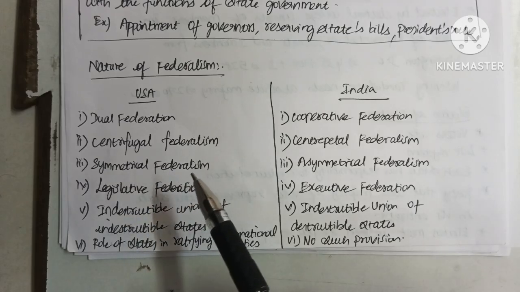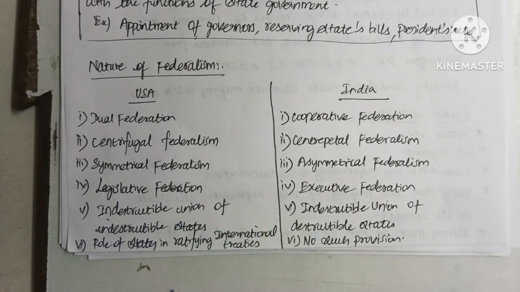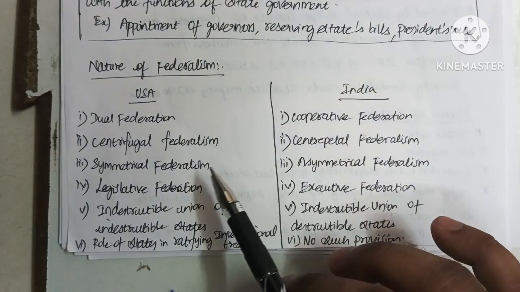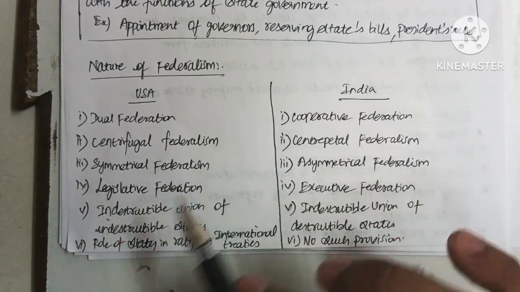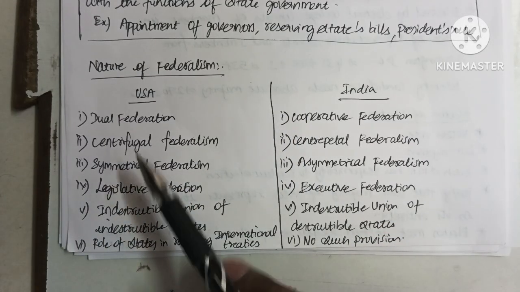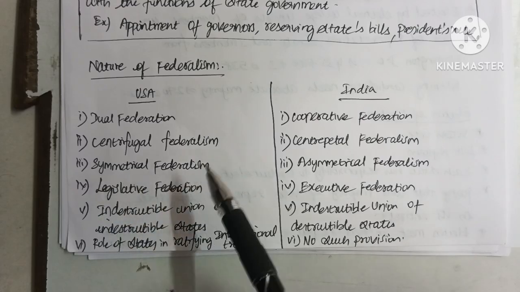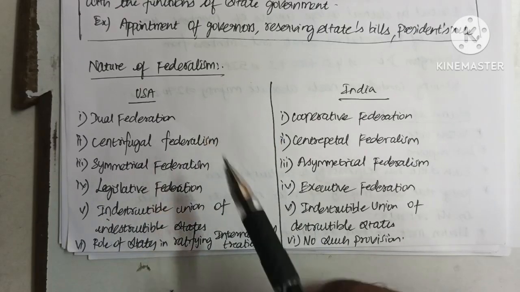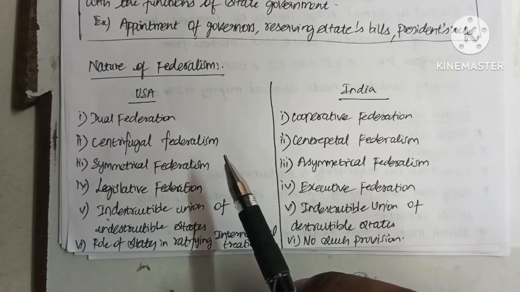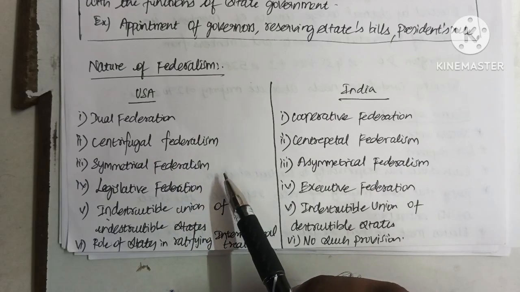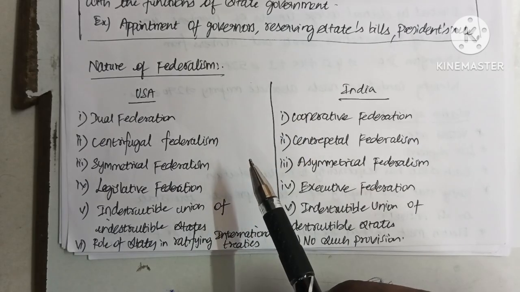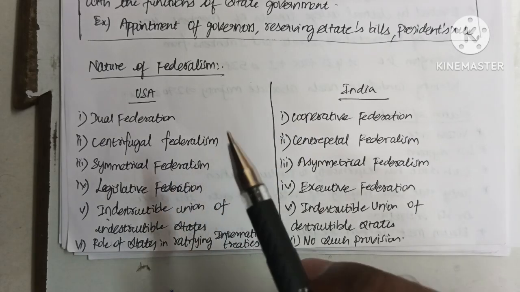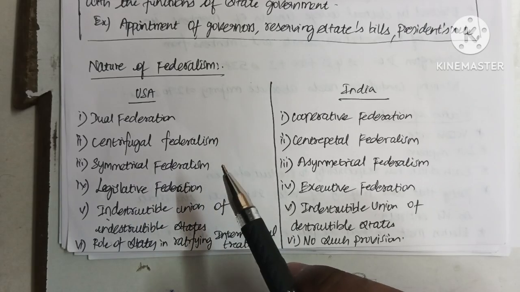Symmetrical federalism means that all the states have equal representation in the house of representatives or in a parliament. If we take the USA, which has 50 states, these 50 states have an equal number of representatives in the upper house of the US parliament, which is the Senate. So each state has 2 seats in the Senate of the USA.